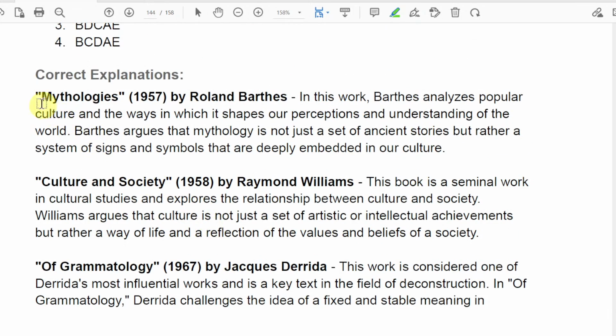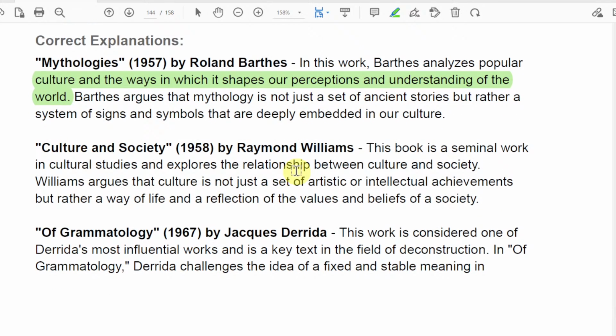So a little bit about it. Mythologies analyzes popular culture and the ways in which it shapes our perception and understanding of the world. Got it? And Culture and Society by Raymond Williams is a seminal book in cultural studies, of course. In that work, Raymond Williams argues that culture is not just a set of artistic or intellectual achievements, but rather a way of life and a reflection of the values and beliefs of society.